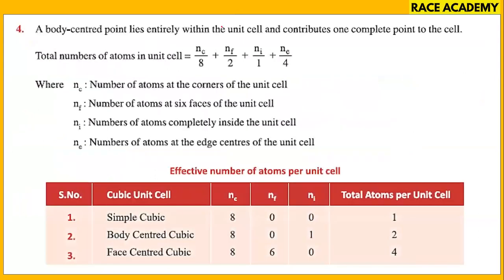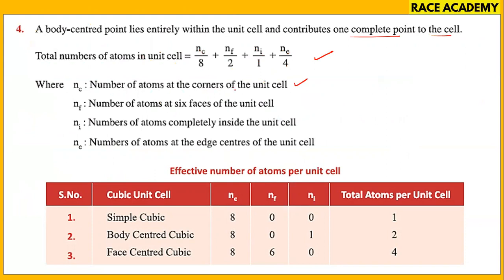A body centered point lies entirely within the unit cell, so it contributes 1 complete point. So the total number of atoms in the unit cell formula is Nc/8 plus Nf/2 plus Ni plus Ne/4.